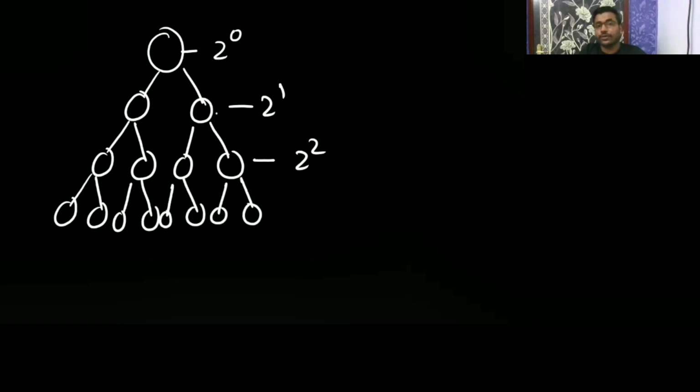Here you got one node, here you got two nodes. So whatever the level is, that is 2 to the power 2, then here it is going to be 2 to the power 3. So the maximum number of nodes in a full binary tree is going to be 2 to the power 0 plus 2 to the power 1 plus 2 to the power 2. It's a full binary tree because a full binary tree has exactly two children and all leaf nodes should be at the same level.